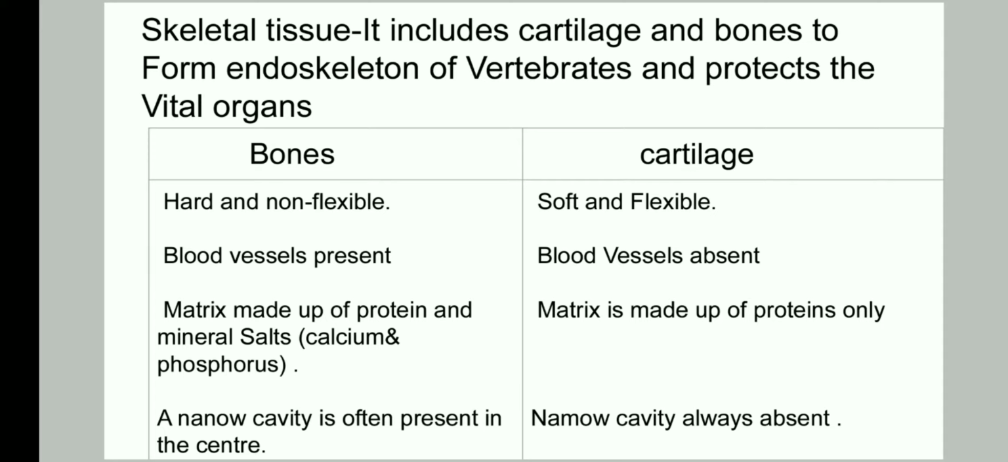Similarly, bones also have bone marrow inside them. So in that way, this type of tissue helps in different ways. And let us see the functions along with the differences between these two types of tissues. Bones are hard and non-flexible. We cannot move our bones. Bones can be bent at the joints.